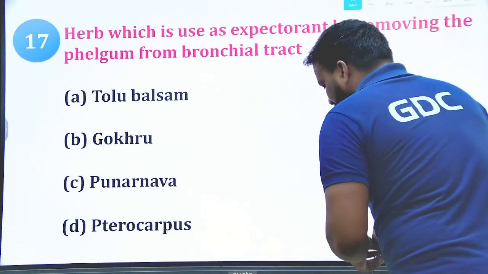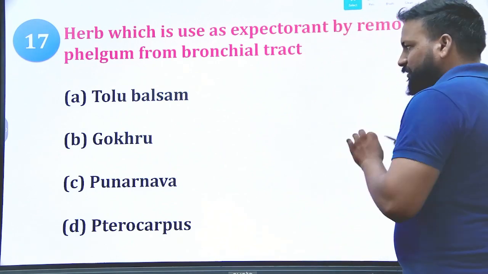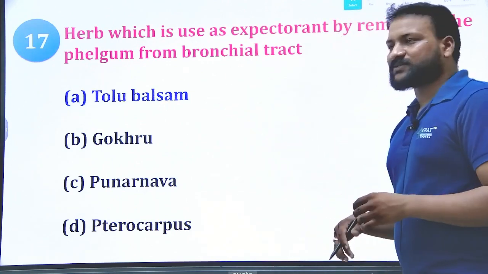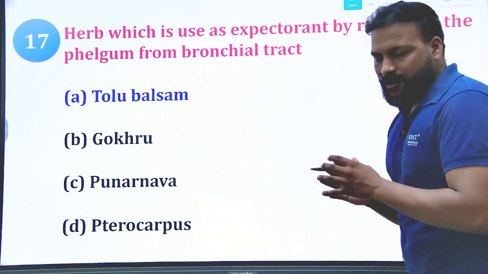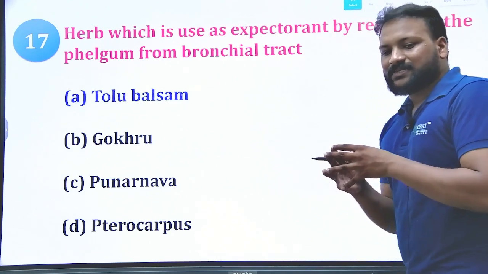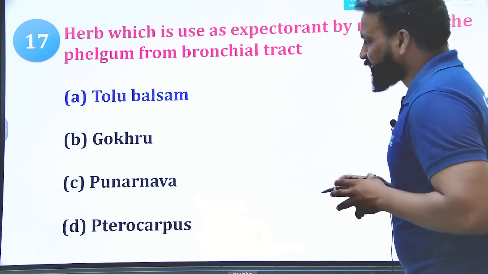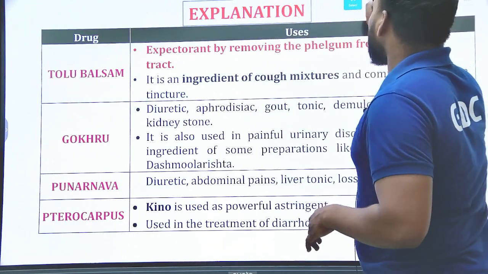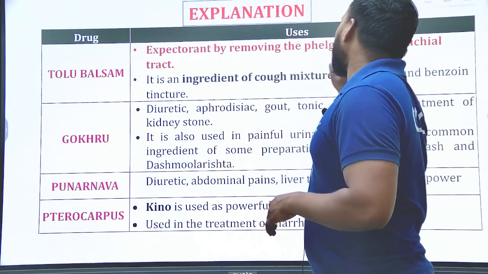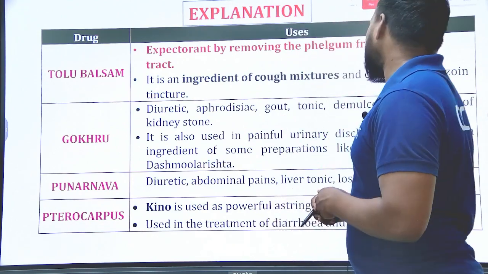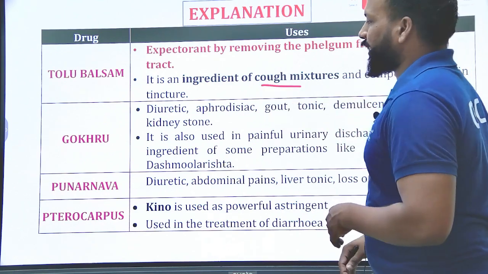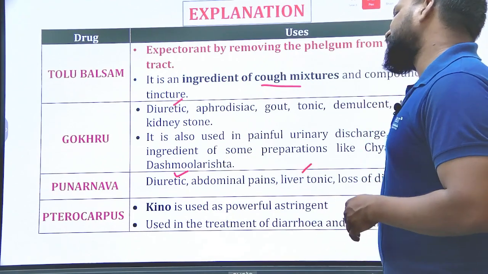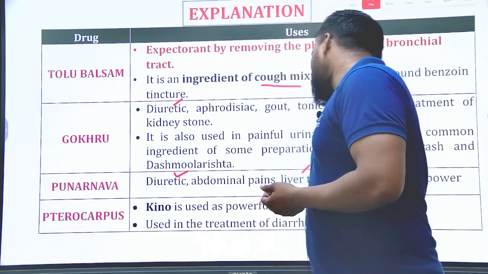If you have watched carefully, you can easily write the right answer, because Tolu balsam as well as Vasaka are the only two drugs which act potently on the bronchodilator as well as respiratory system. You can see the Tolu balsam is an expectorant, removing the phlegm from the bronchial tract, and it is used in cough mixtures. Okay, Gokhru is a diuretic, Punarnava is also a diuretic as well as a liver tonic, and Pterocarpus is used as an astringent.